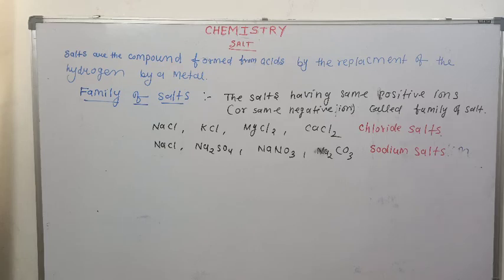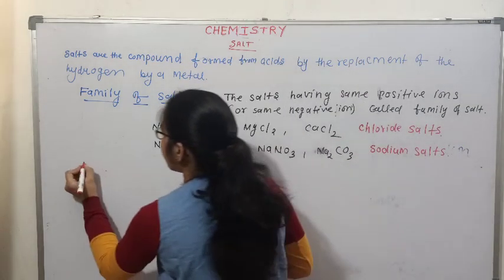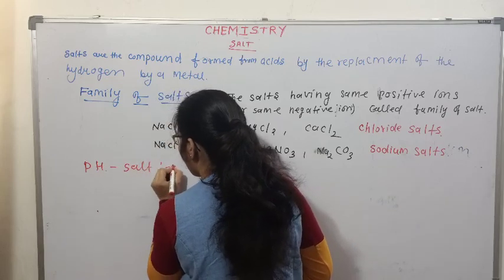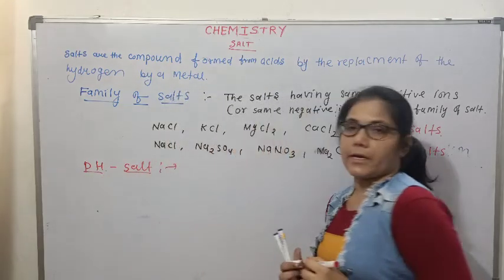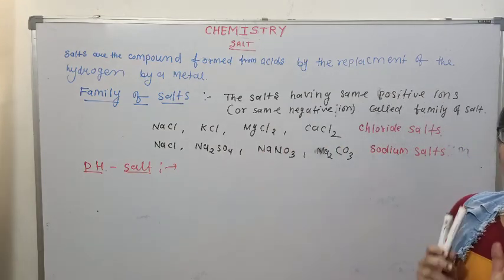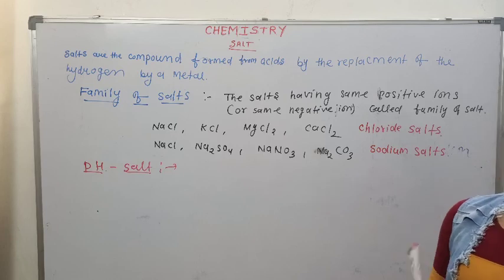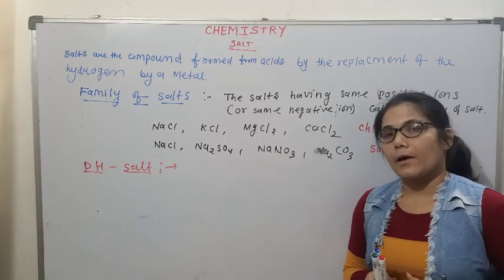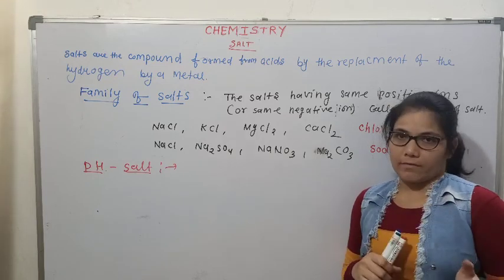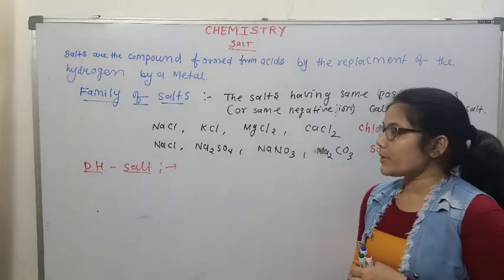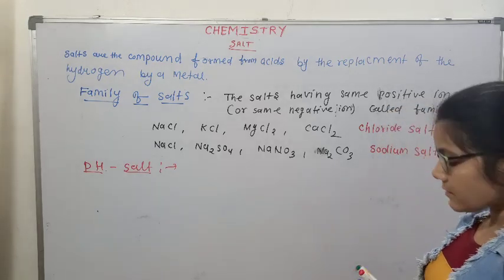Now the next heading is pH of salt. As we said, salts are prepared in a neutralization reaction. That doesn't mean salt has neutral pH, that is 7. Salts may have pH below 7, above 7, or equal to 7.